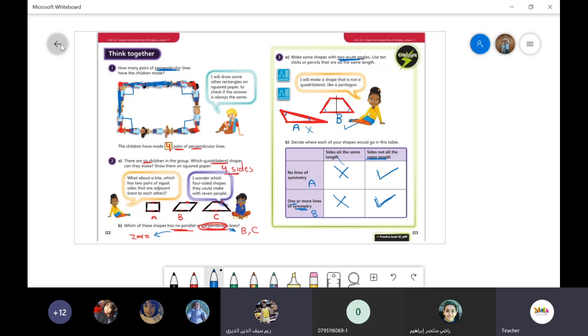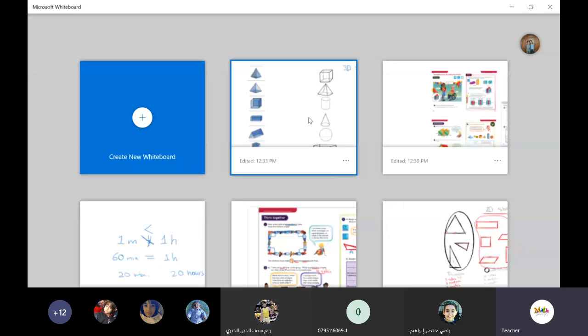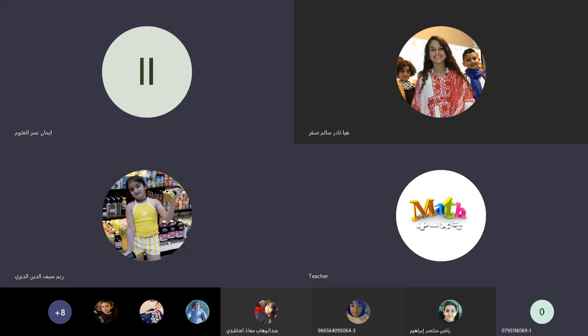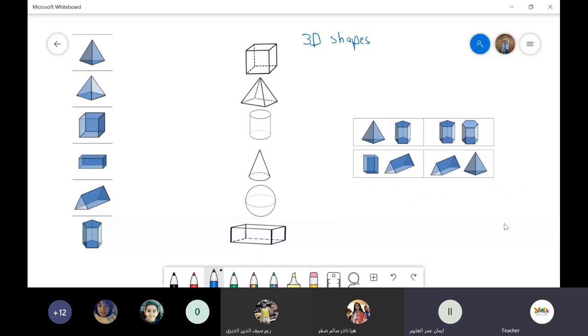You are welcome. Okay, now let's start our new lesson, which is about 3D shapes. This one. Can you see it now? No, teacher, I can't see it. Just a minute. Don't worry. I'll stop sharing. Here we are. Okay? Can you see it now? Much better. Yes. Okay, perfect. Let's start now.